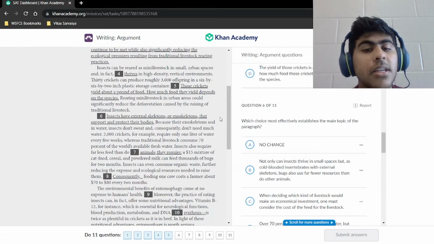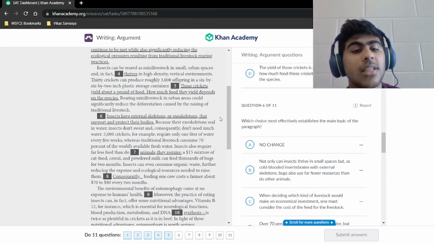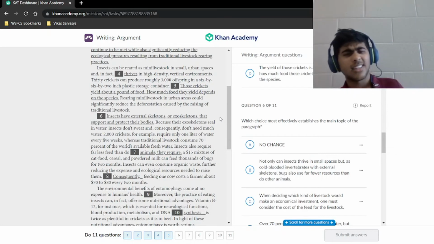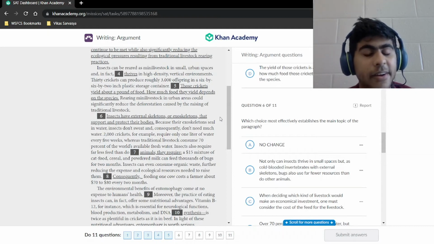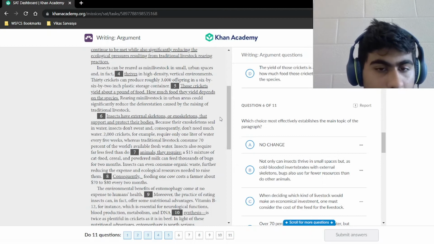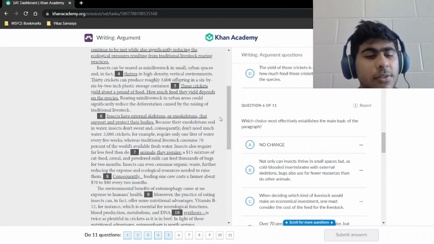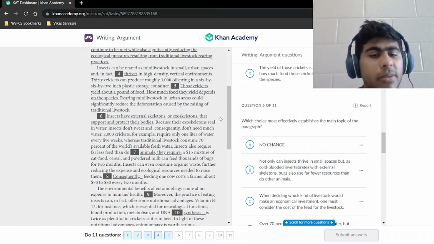All right, because their exoskeletons seal in water, insects don't sweat and consequently don't need much water. 2,000 crickets, for example, require only 1 liter of water every 5 weeks, whereas traditional livestock consume 70% of the world's available fresh water. That seems like a damning statistic right there. All right, let's continue on though. Insects also require far less feed than do animals. They require a $15. Okay, so that's underlined as 7, so probably going to be something changed there, so it just doesn't feel right now. But it says a $15 mixture of cat food, cereal, and powdered milk can feed thousands of bugs for 2 months. $15, thousands of bugs for 2 months.